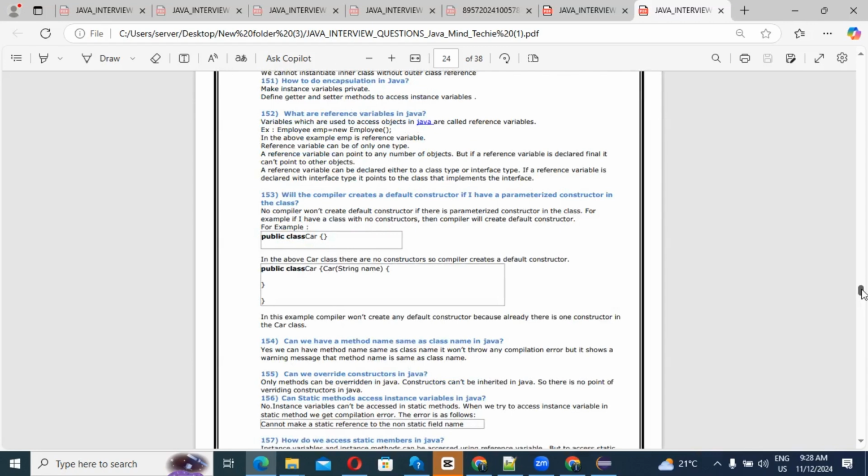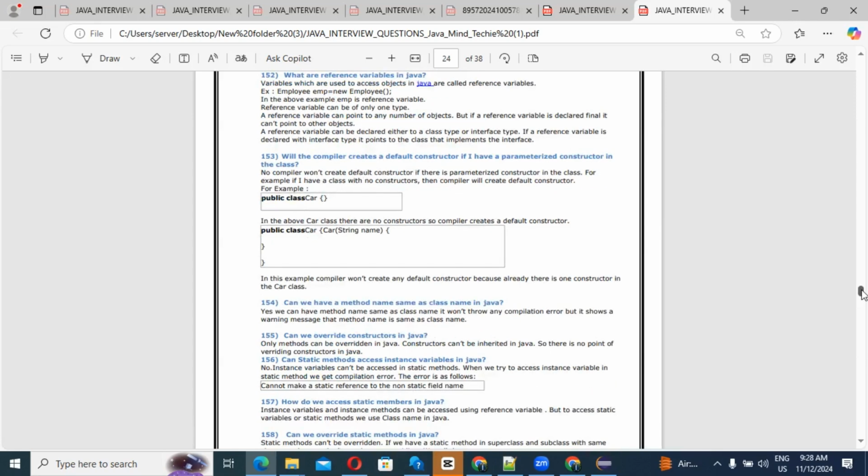Next question: can we have a method name the same as the class name in Java? Yes, we can. It won't throw any compilation error, but it shows a warning message that the method name is the same as the class name. The next question: can we override a constructor in Java? Only methods can be overridden in Java. A constructor cannot be inherited in Java, so there is no point in overriding a constructor.